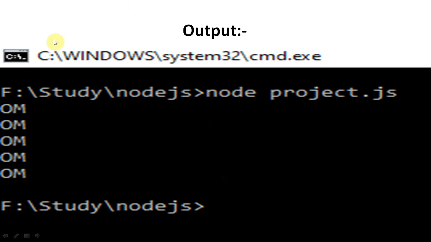I think this is very interesting software, and I hope you understand Node.js. If you already know JavaScript, then it is very easy to understand Node.js. In coming classes, I will discuss how to write programs using while loops and arrays, and how to write classes and objects. I will discuss all these aspects in the next lecture.